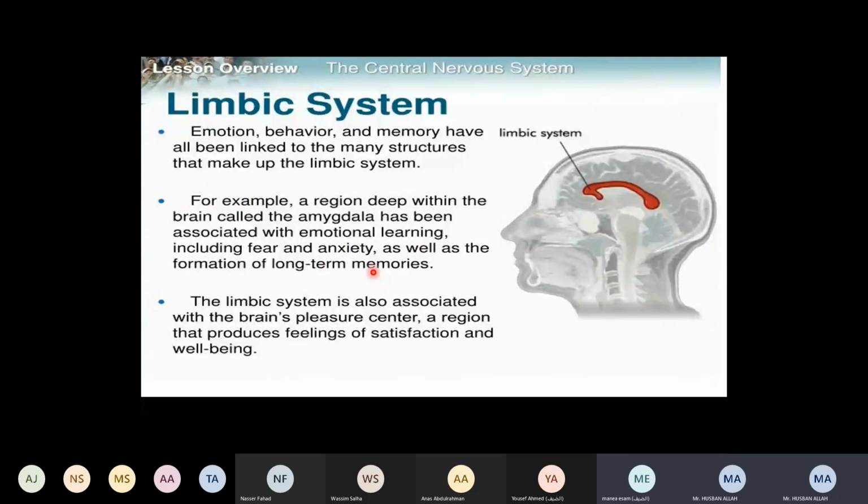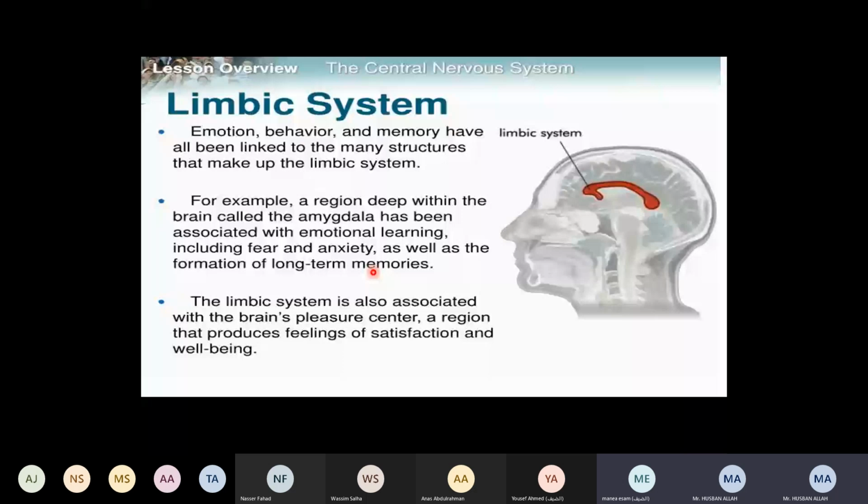So the limbic system is associated with emotions and behaviors, besides anxiety, fear, and long-term memory. Long-term memory is like the lesson you are learning now, right? Up to how much time can you retain it? If you learn it, not just memorize it, it will last for a long time.